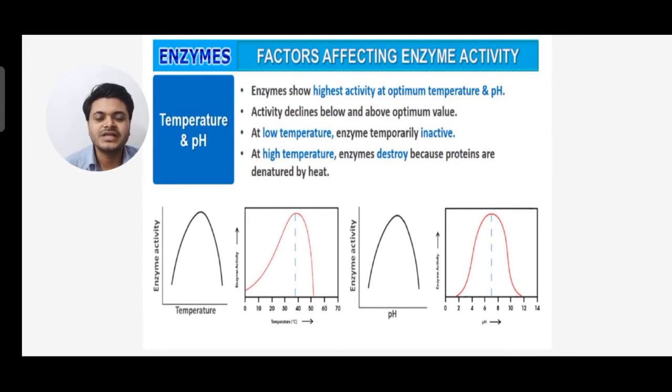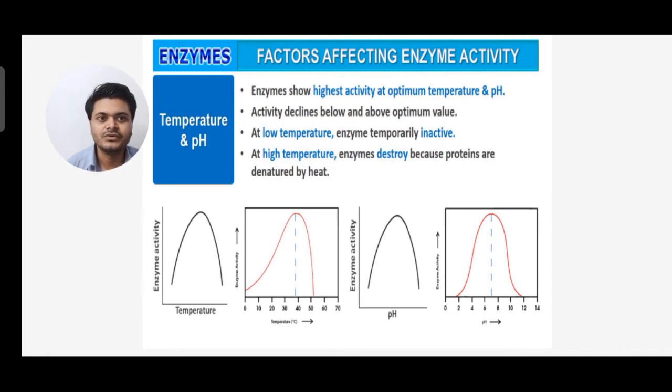Now, temperature and pH. Enzymes show highest activity at optimum temperature and pH, and activity declines below and above the optimum value. You can see the curve is an inverted U-shaped curve. That means the activity declines below or above the optimum value.